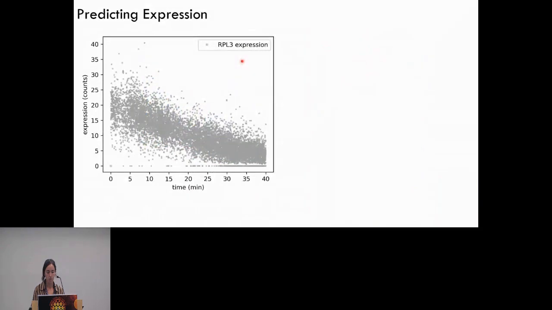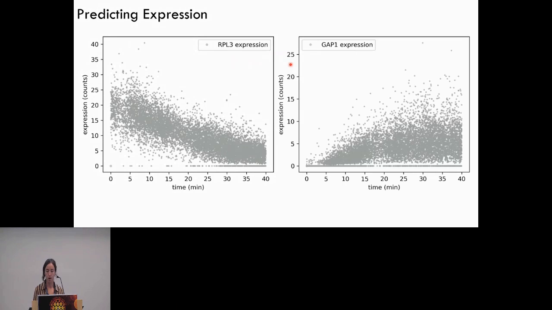So this is some validation data here. This is RPL3, which is a ribosomal protein gene, and it turns off in response to rapamycin. And then GAP1 is a stress response gene that's turning on in response to rapamycin. So I split the data into 80% for training and 20% for validation. So this is all validation here.